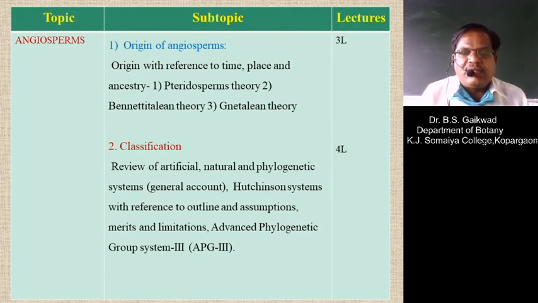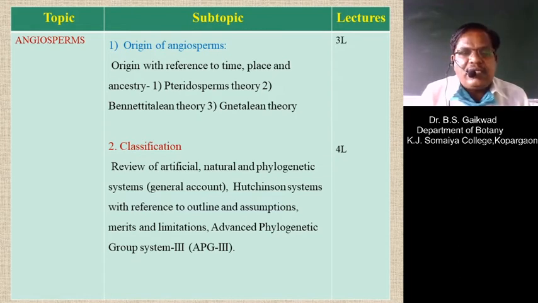In this syllabus, there is an expectation regarding the origin of angiosperms, then the place and ancestors of the angiosperms. For that, different theories are introduced in the syllabus: the pteridosperm theory, the Bennettitalean theory, and the Nilssonialean theory.